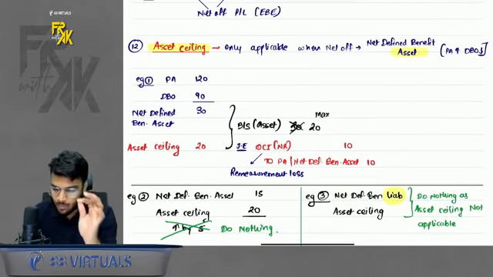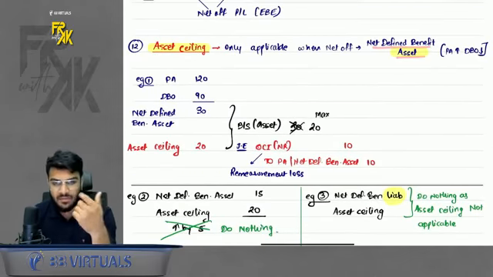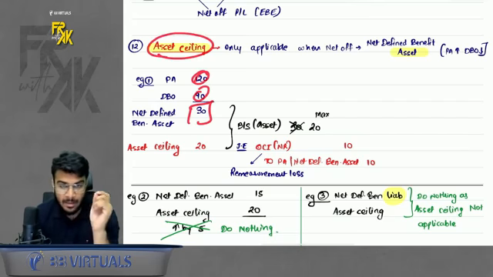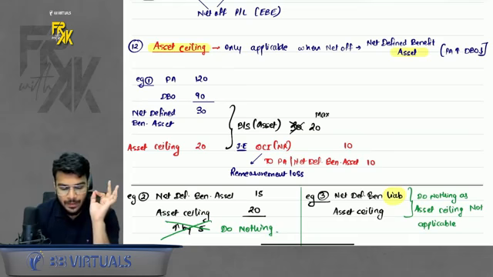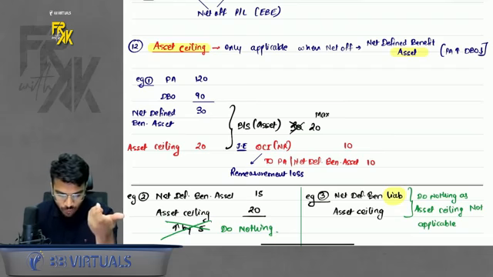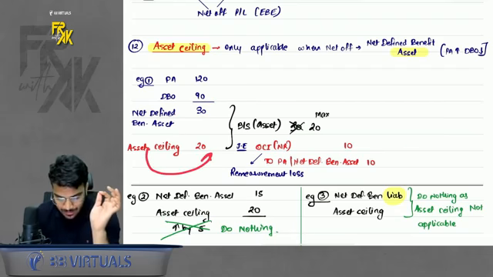So this is applicable only when there is a net defined benefit asset. When you net off the asset and liability, and in net there is an asset, this concept is applicable. What is this concept all about? The name itself says there is an asset ceiling, meaning there is a capping on the asset amount, right? So if your net asset is coming at 30, but the asset ceiling amount is given as 20.